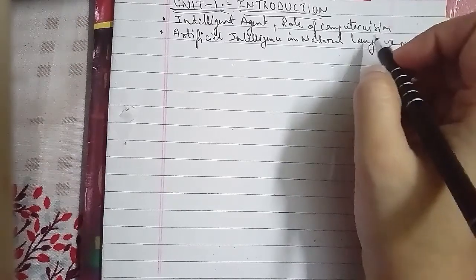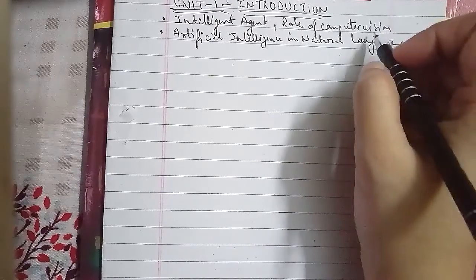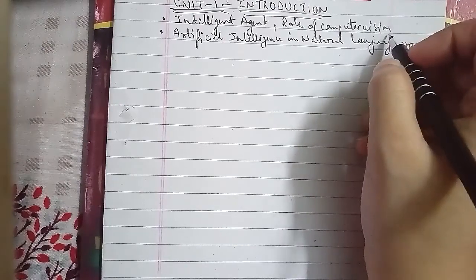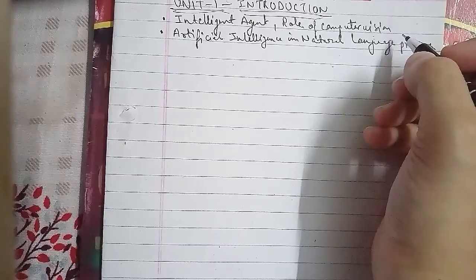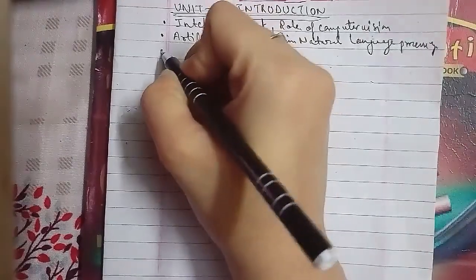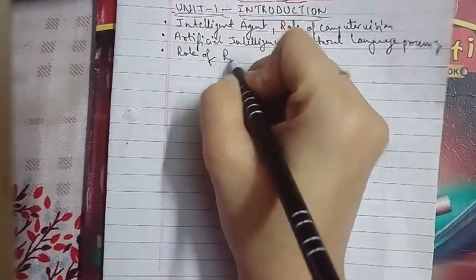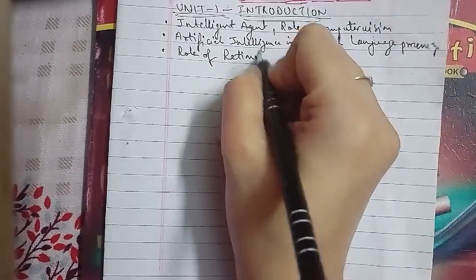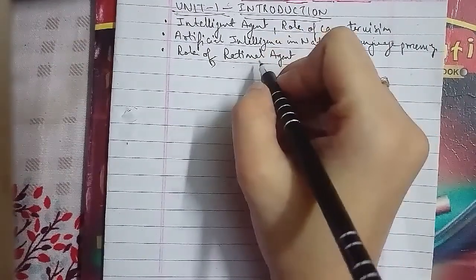The other question is, describe the role of a rational agent. In the role of a rational agent, that has also been asked for 2 marks. There are many roles of a rational agent, and we will discuss more than 2, because that has been asked for 2 marks, so we'll discuss more than 2 here.